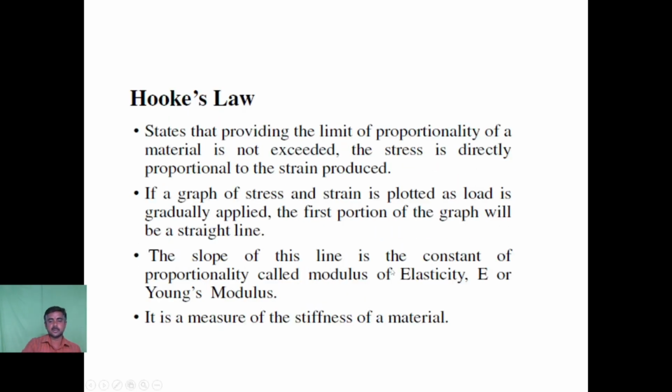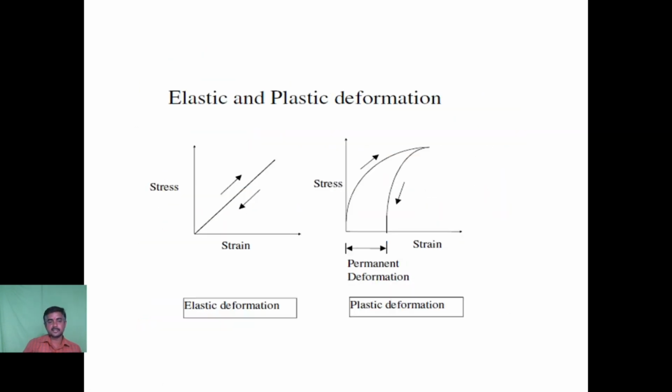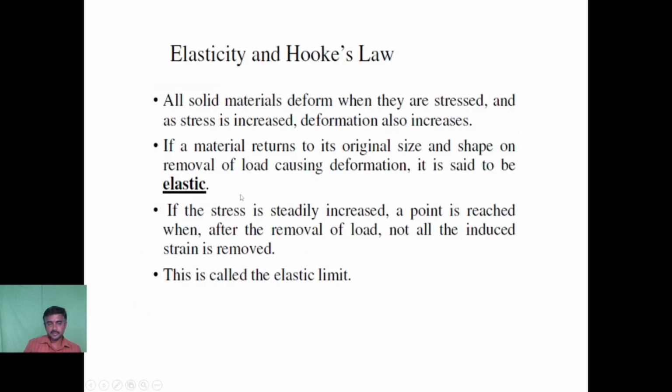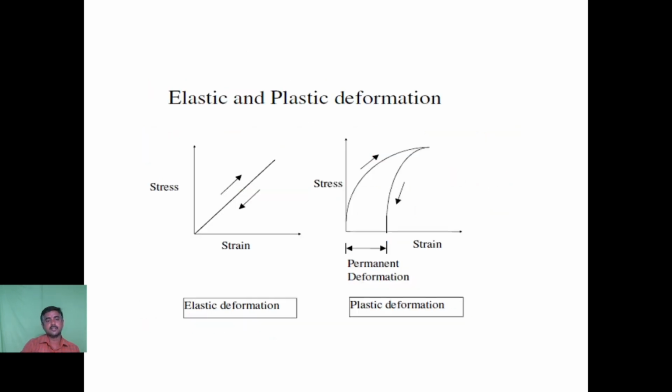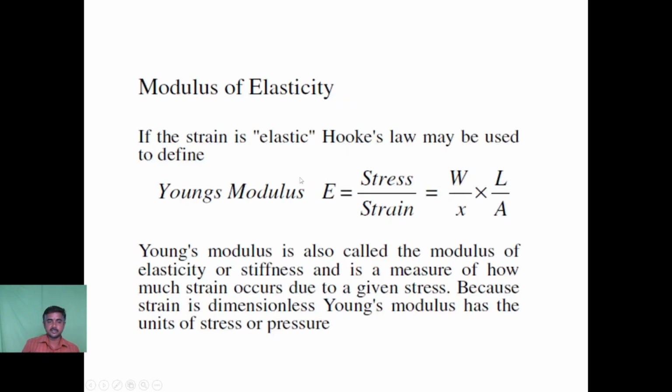The slope of this line is a constant of proportionality called the modulus of elasticity E, or Young's modulus. Slope is nothing but dy by dx. For this line, for the elastic deformation, the slope is dy by dx, that is the stress by strain. Here, in the y-axis we have taken the stress, and in the x-axis we have taken the strain, so dy by dx means stress by strain. The slope of this line is the Young's modulus.